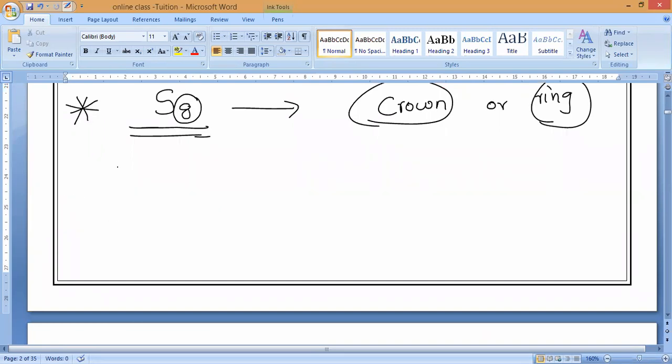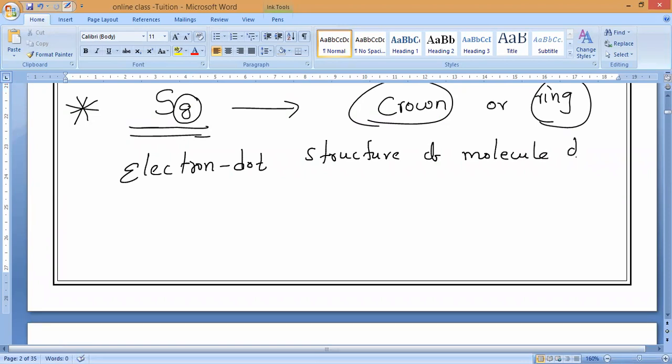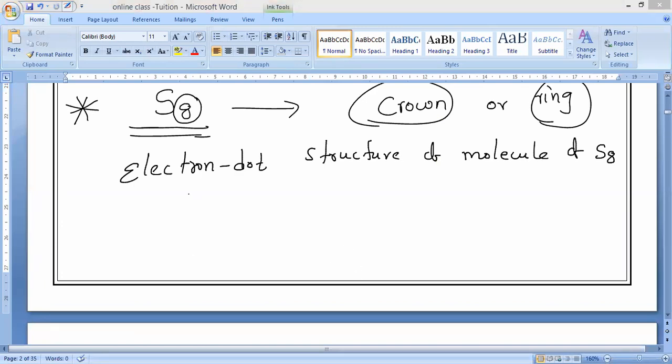So the question is: electron dot structure of a molecule of sulfur. Sulfur atom means just S only. What does sulfur molecule mean? Everybody please say S8. That you should remember. So S8, and I am saying it is in the form of a ring-like structure. Ring-like structure first, so the electron dot ring-like structure.